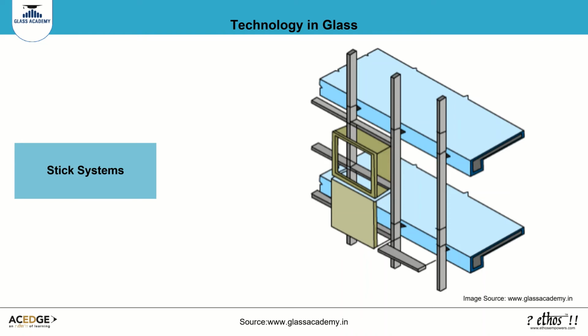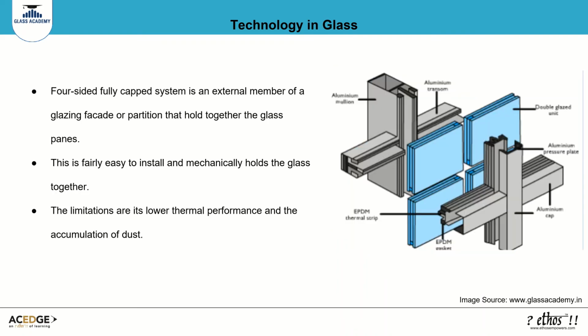In stick systems, aluminum frame comprising mullions and transoms is installed and leveled at site. Glass is also fixed to the aluminum at the site. Stick system offers certain benefits. It is economical, hence it allows even small buildings to use it. Stick systems can be easily replaced in future. Some limitations are, it requires highly skilled installers and constant supervision is also needed at site.